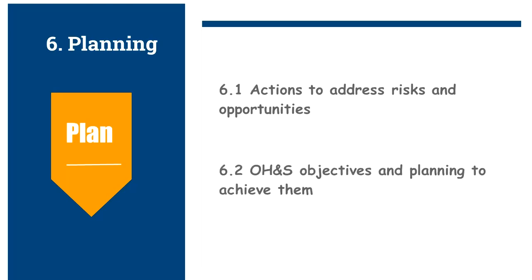6.2 Occupational health and safety objectives and planning to achieve them. The organization shall establish occupational health and safety objectives at relevant functions and levels in order to maintain and continually improve the occupational health and safety management system and occupational health and safety performance.